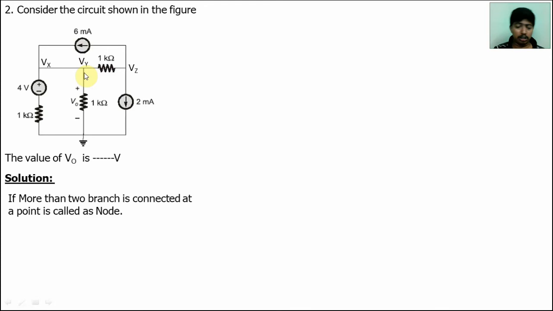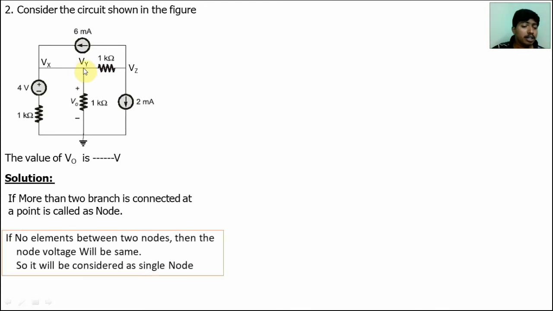And we know the node analysis concept: if there is no element between 2 nodes, then the node voltage will be the same. So it will be considered as the same. So Vx equals Vy. Now there are 2 unknown parameters. But if you use mesh analysis, there will be 3 unknown parameters. So it will be difficult.